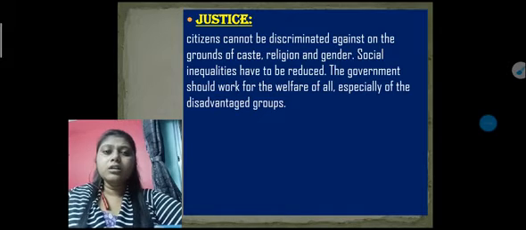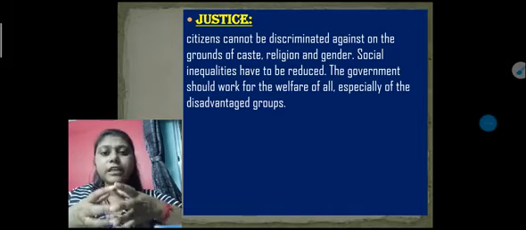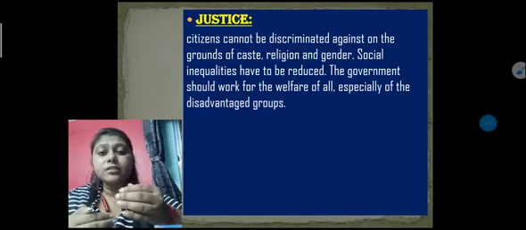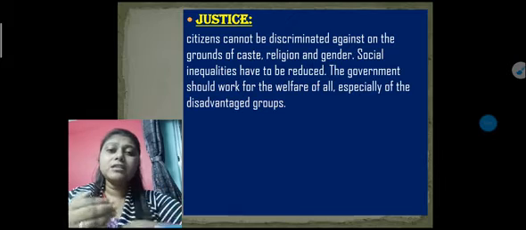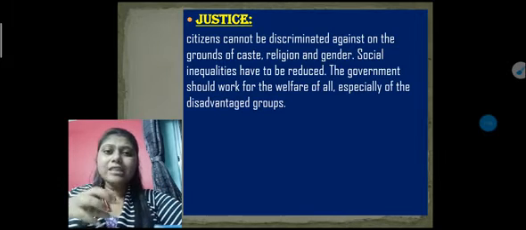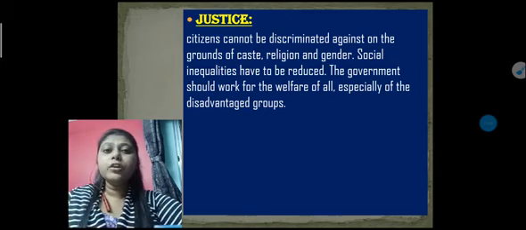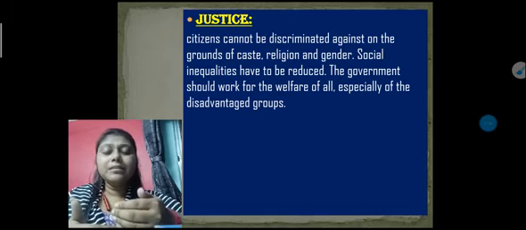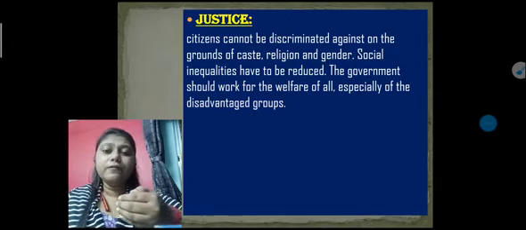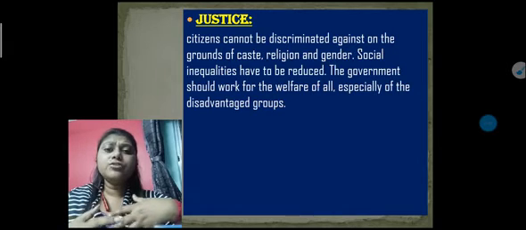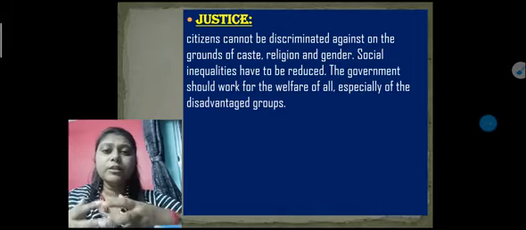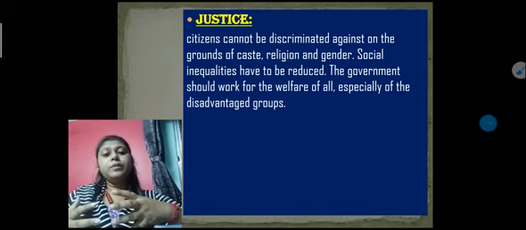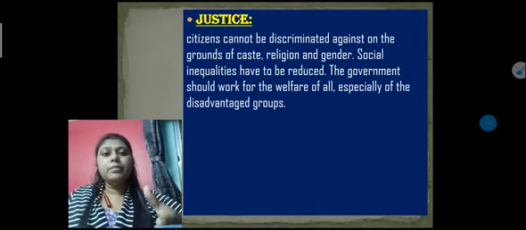Whenever citizens live in a diversified society where different kinds of castes and people are there, the government should work for the welfare of all. Government cannot favor or treat any one particular community as a special one. So the government should treat everyone in an equal manner, and especially